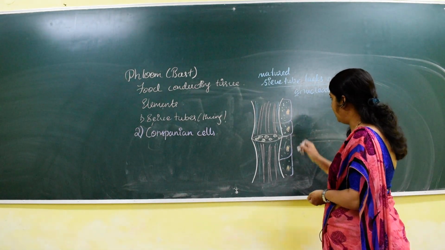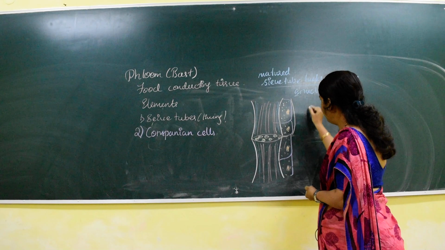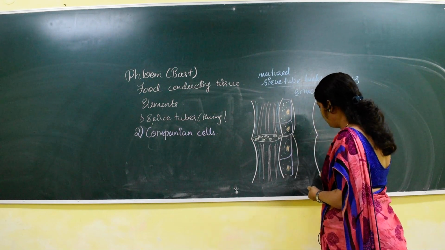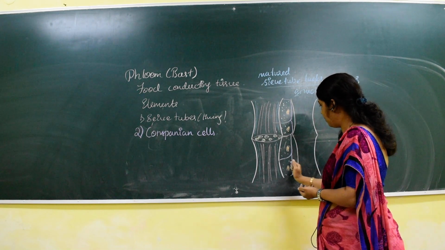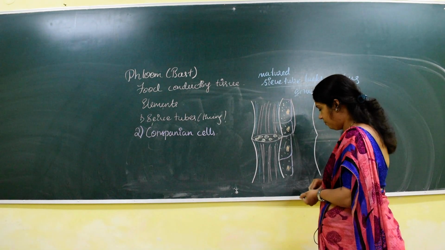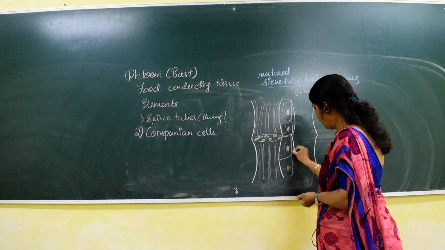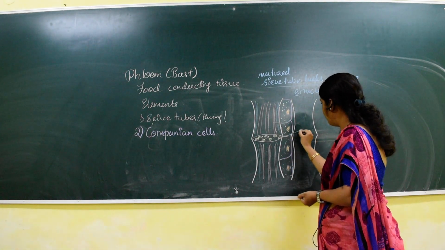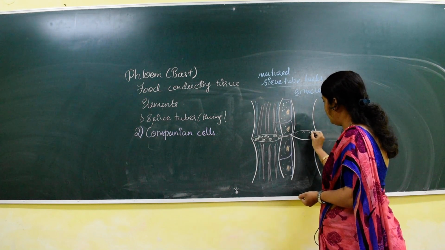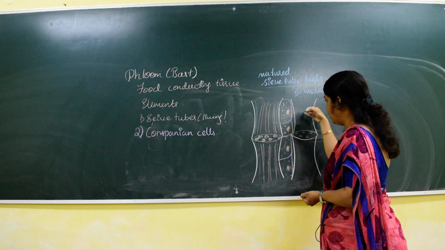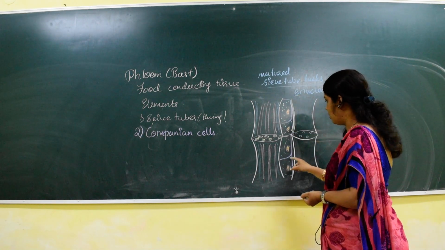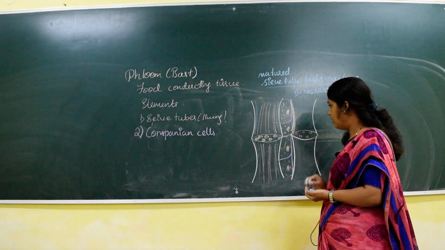And this is another sieve tube which is arranged one above the other. Understood? This is a companion cell.